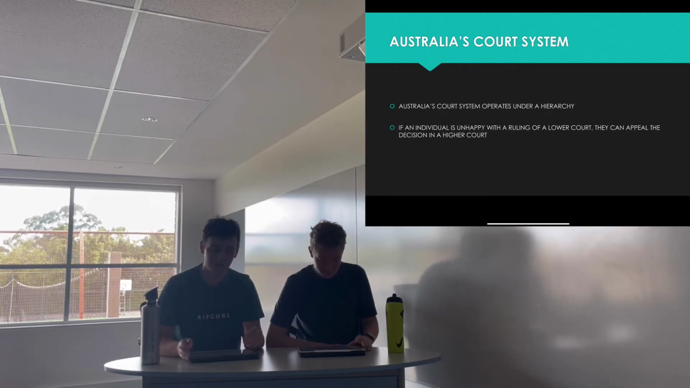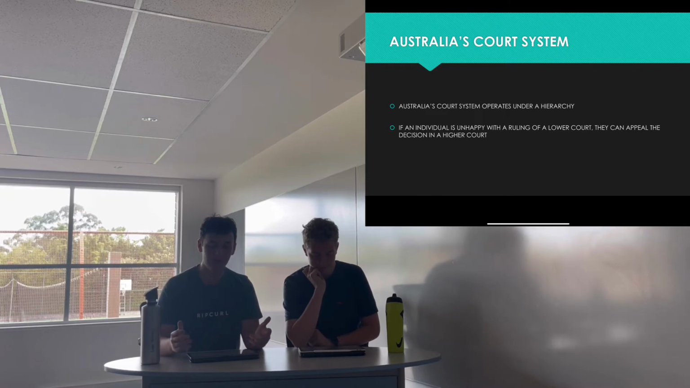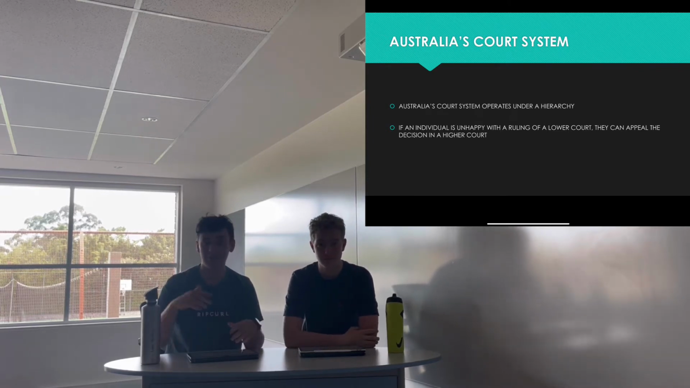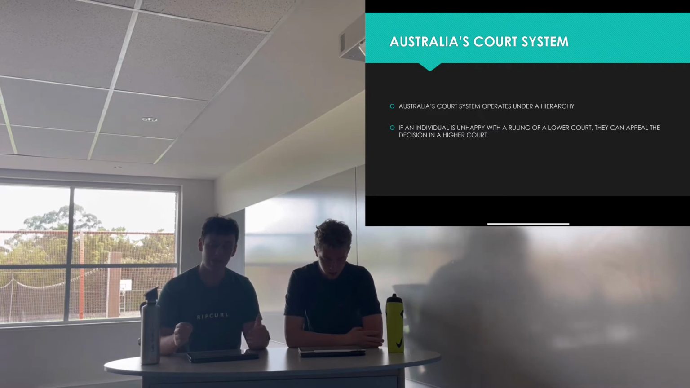So now we move on to Australia's court system and the hierarchy and role of the court. So the court system operates under a hierarchy. Each court deals with matters that they have jurisdiction over, with the most serious offences being done at the High Court and the less serious offences in lower courts, such as the local court. Furthermore, if an individual is unhappy with the decision by a court, they're able to appeal that decision in a higher court, except for the High Court, which cannot be appealed.